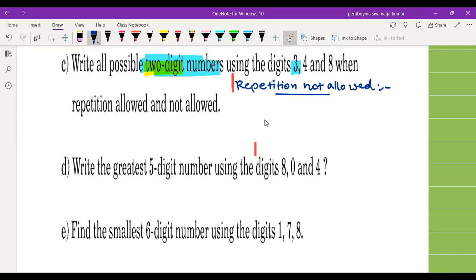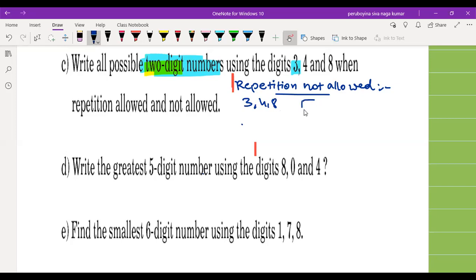If the repetition is not allowed, the given digits are 3, 4, 8.